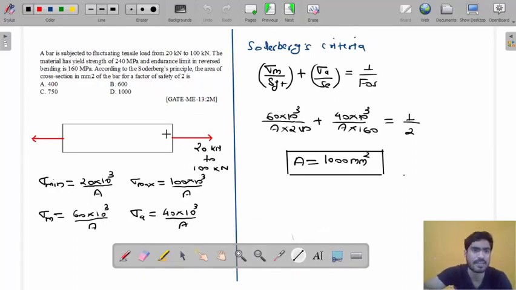Okay, here we had to find the area. In some cases, you might have to find diameter. In some cases, you might have to find thickness. Depending upon the problem, depending upon the machine element, there might be different types of dimension that you have to find. So you will find the stress in terms of the dimension, put the values in the equation, and when you solve the equation, you will get the dimension of the body. Here we had to calculate the area of the body. Okay, so do you understand? You will get these two types of problem.